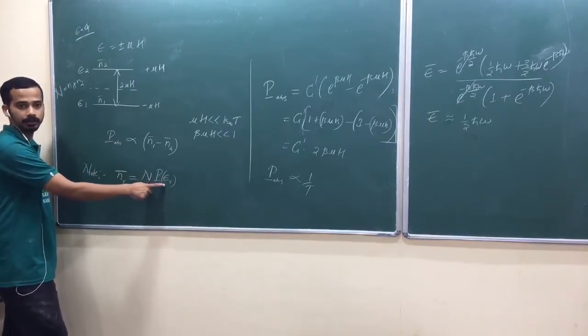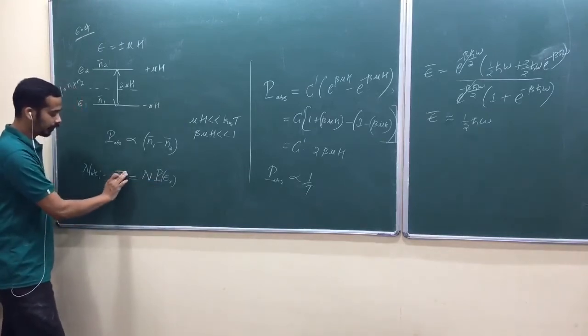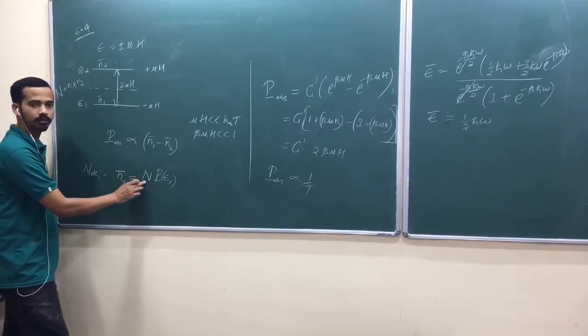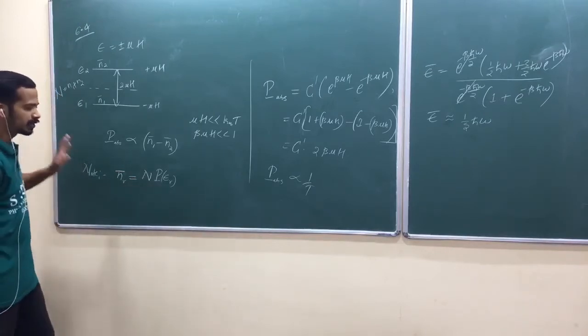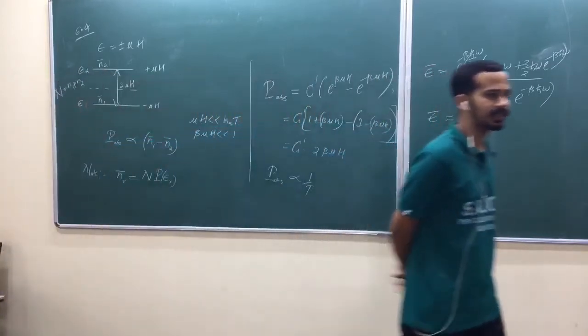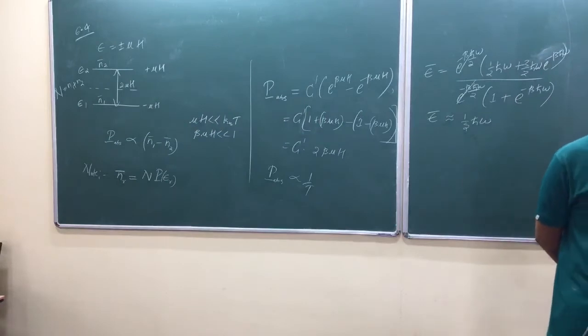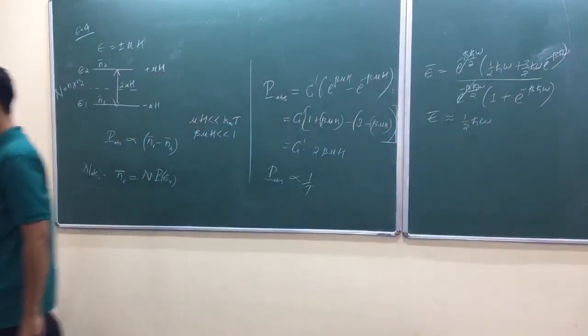I have used small e. The mean number of particles in state R is equal to the total number into the probability of occupation. This whole thing is called occupation probability in the next chapter. That average number is sometimes called occupation probability. Whatever, remember the mean number.